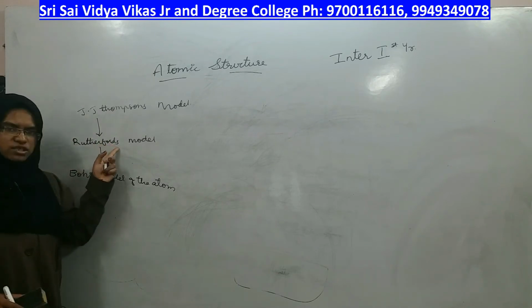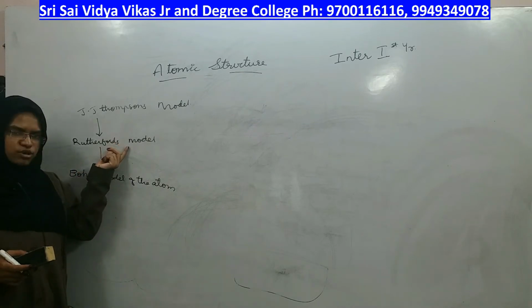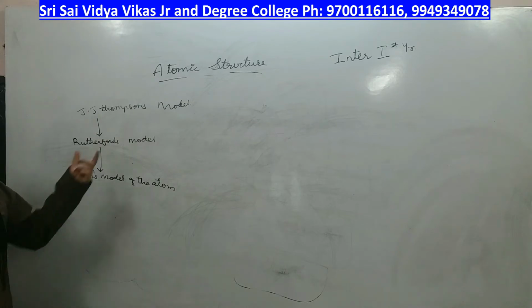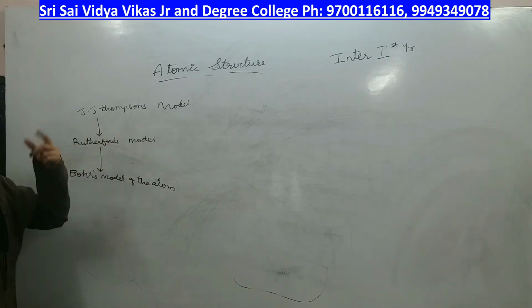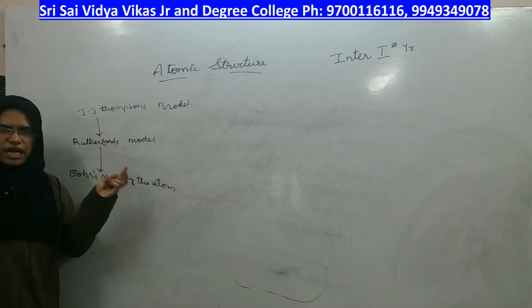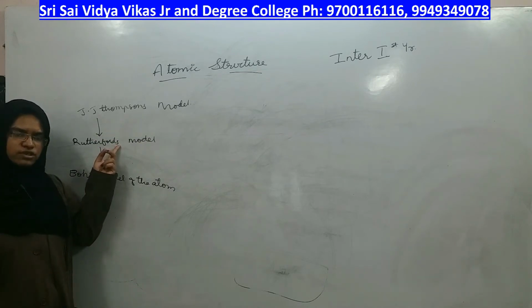But its limitation was, if the electron is revolving continuously, as it is a charged body, it has to come near to the nucleus because it is accelerated and electromagnetic rays will be generated, which will make the atom shrink. If that was correct, the atom should collapse, and that was the limitation of Rutherford's model.